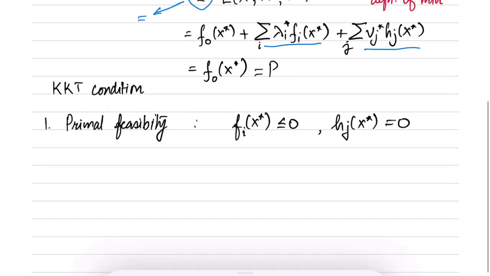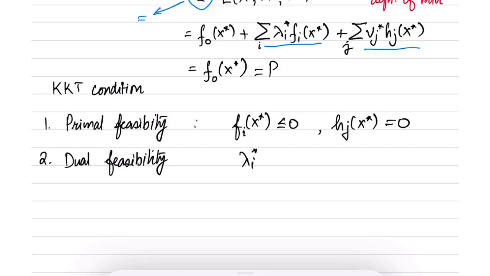This is very intuitive. We want the optimum point to be feasible. It is a given. And dual feasibility, which is saying that the dual points are feasible, which is also given because lambda i star is the dual optimum, so it is naturally greater than or equal to 0.